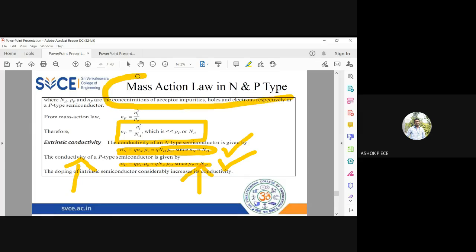Any doubt you have in mass action law, you can ask me. This is to remember mass action law in a simpler way. You can consider mass action law to be an extended version of the law of conservation of energy. Energy is conserved here. The charge neutrality of particles is conserved. The number of electrons and number of holes should always be constant, even if you dope them with impurities. Clear? Any doubt you have, you can ask. I'll pause for a few seconds.